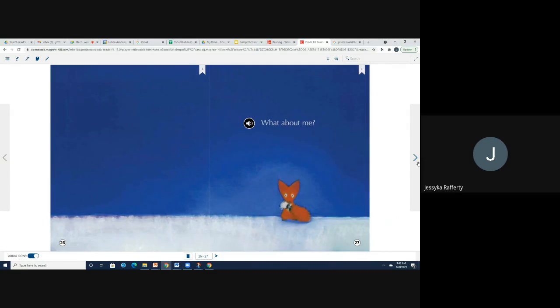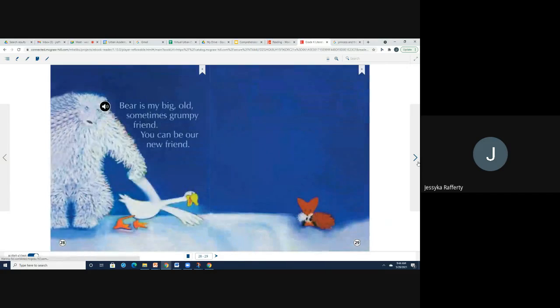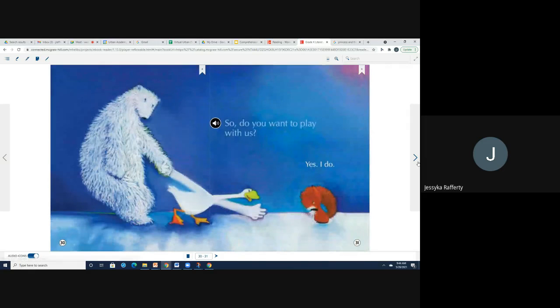What about me? So now Goose left to go get Bear, and Fox is standing here wondering, what about me? No one's coming to play with me or come get me. Bear is my big, old, sometimes grumpy friend. You can be our new friend. So, do you want to play with us? Yes, I do. So Goose has decided they can all get together. They can all be friends now.